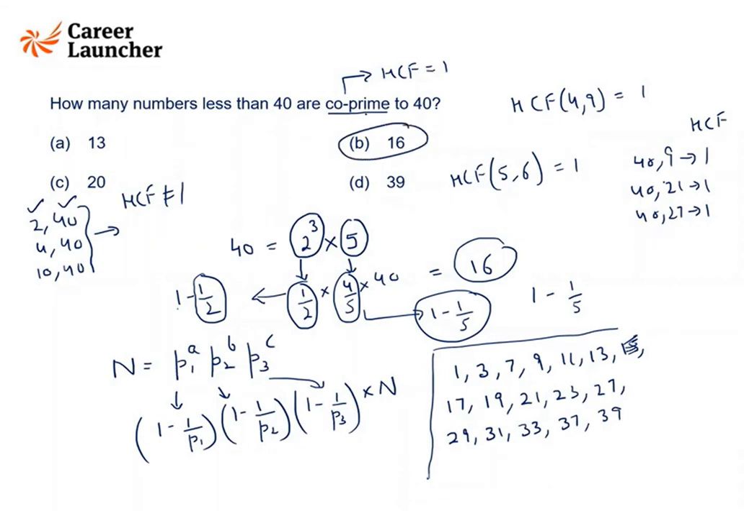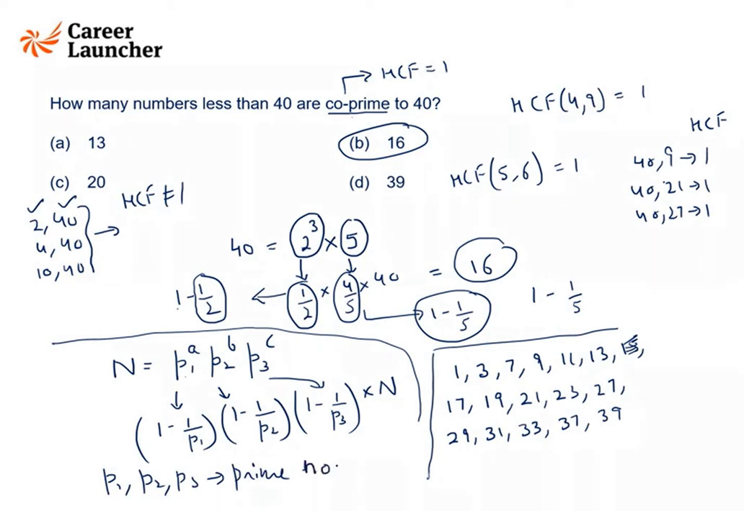And this is the definition of co-prime. And the formula is this. So I've written 40 as this, where P1, P2, and P3 are prime numbers. That means I have factorized 40. First, you need to factorize 40, then apply this formula, you'll get the answer. But I don't think this question is relevant at your level.